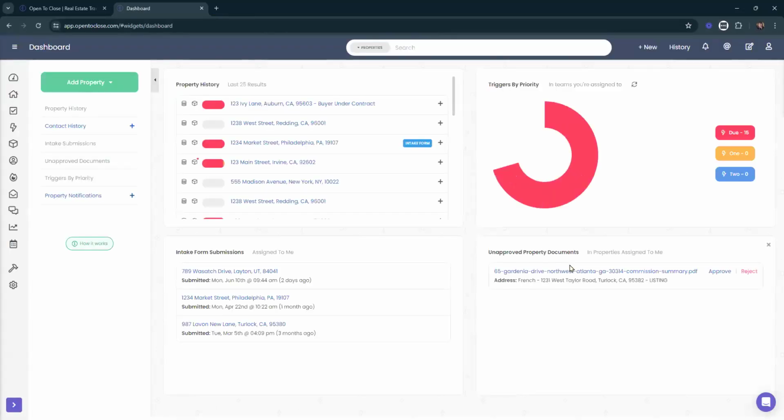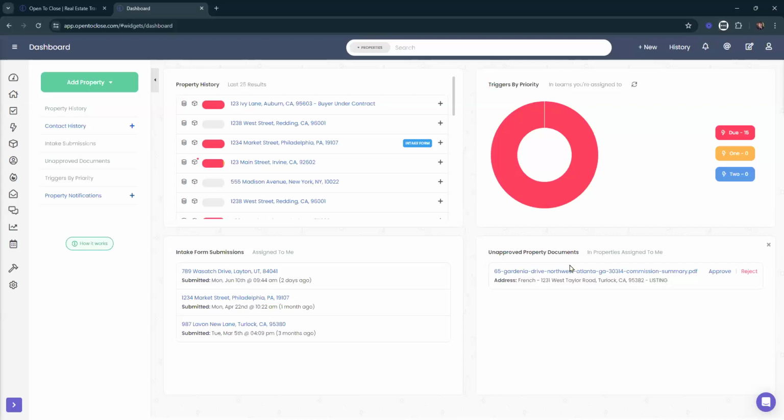And if you are not seeing those options, Allison, if you're looking through and you did both the things that you said and you do not see those options, definitely reach out to us in support and we'll take a look at your account and see what's going on there. But those would be the ways that you would want to make sure to get the agents access to those intake forms.